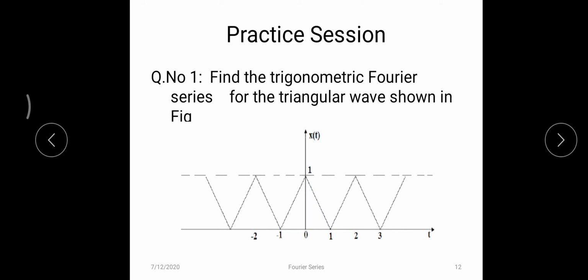For minus 1 to 0 we have to find the equation of that line. From 0 to 1 we have to find the equation of the line. To find the equation of these lines we can take the y is equal to mx formula, and once again we can take the y is equal to mx formula. Here the points are minus 1 comma 0, and this is 0 comma 1, and this is 1 comma 0. By using these coordinates you can find the equation of these two lines, and you can proceed with the trigonometric Fourier series.